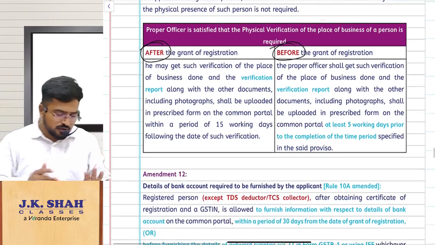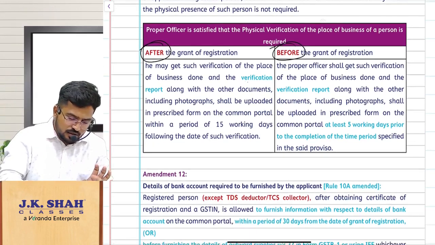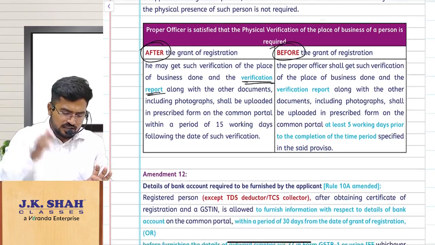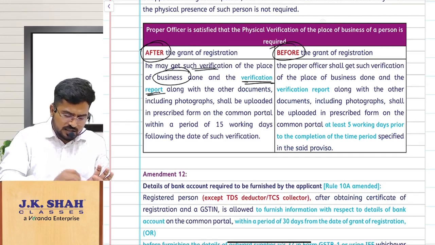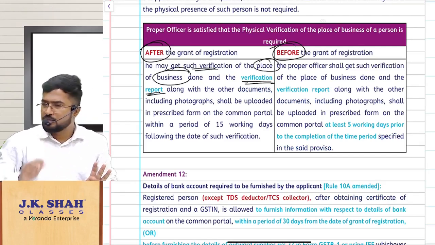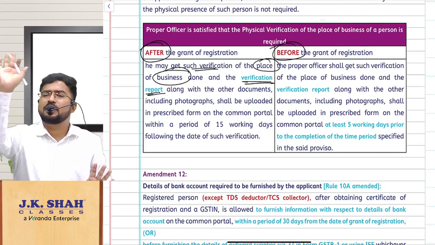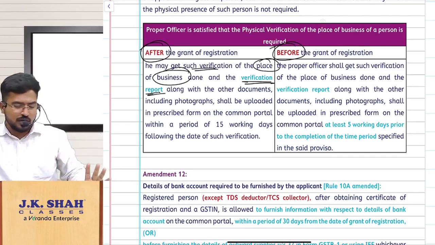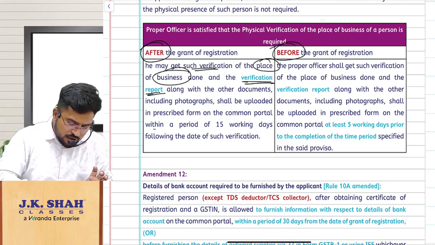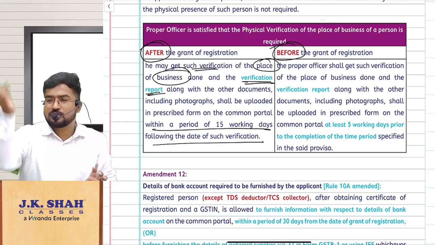Okay. So after the registration, you do physical verification of the place of business, the proper officer, you do the verification, everything, prepare a verification report, and submit to us within a period of 15 working days from the date of verification.